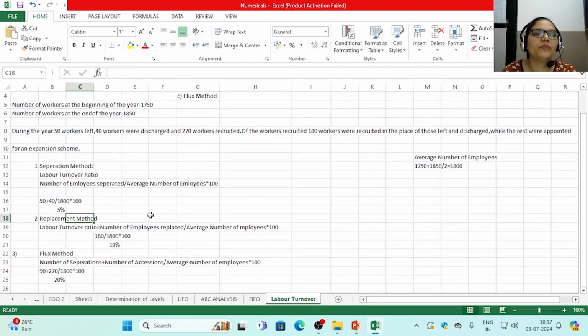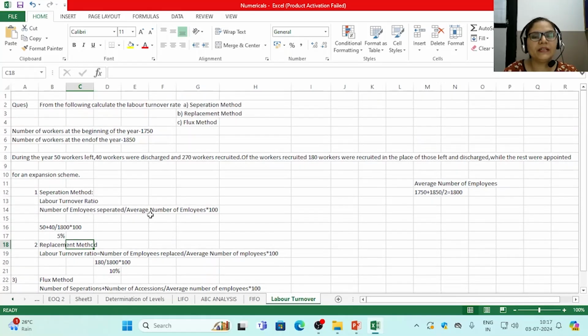Now if we go with the replacement method, replaced employees are those employees who have been replaced in place of those who left the organization. It is straight away given in the question, of the workers recruited, 180 workers were recruited in the place of those left and discharged, while the rest were appointed for expansion scheme.